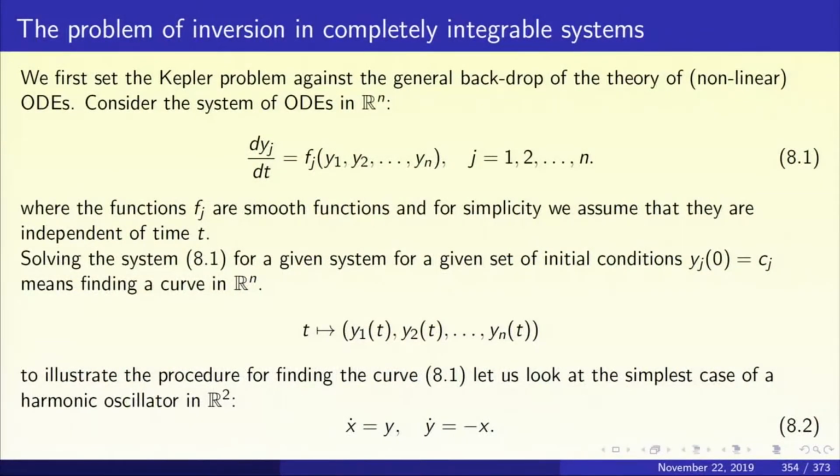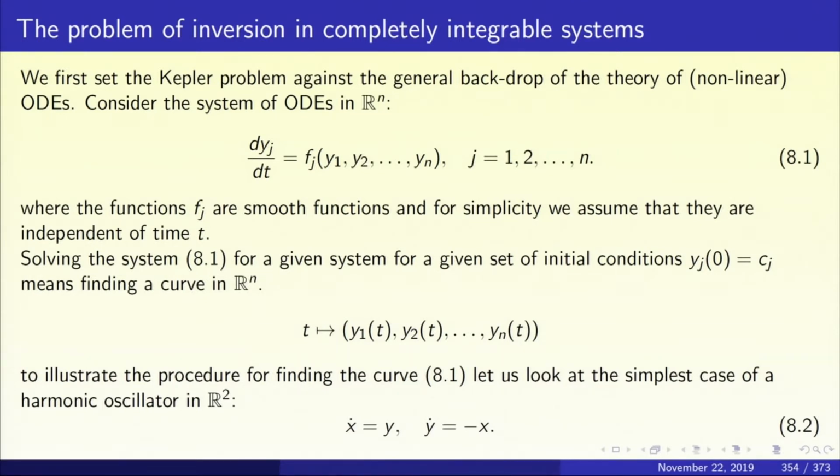To illustrate this idea, let us look at a very simple example, equation 8.2 that you see in the slide, which is the equation of a simple harmonic oscillator: x dot equal to y and y dot equal to minus x. Of course, you multiply the first equation by x and the second equation by y and add up. What do you get?